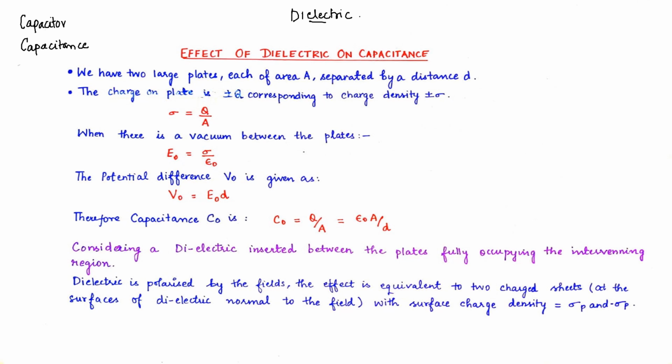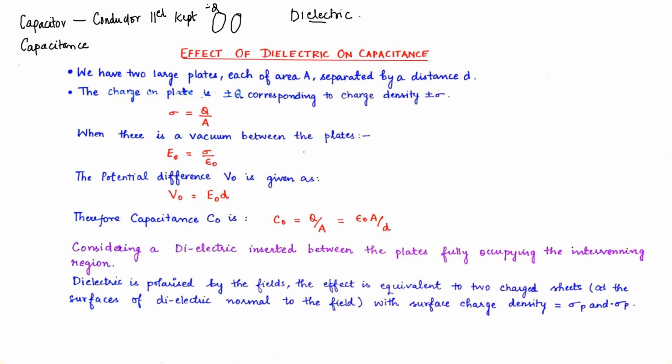Seeing the capacitor over here, capacitors are conductors which are kept parallel to each other. These conductors which are parallelly kept have opposite potentials or opposite charge.